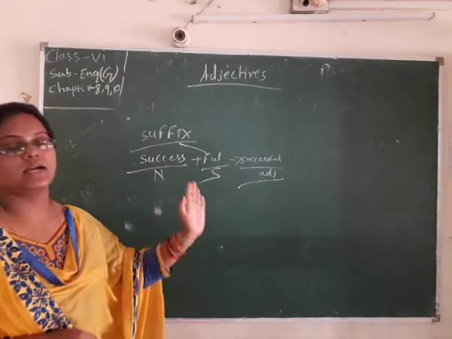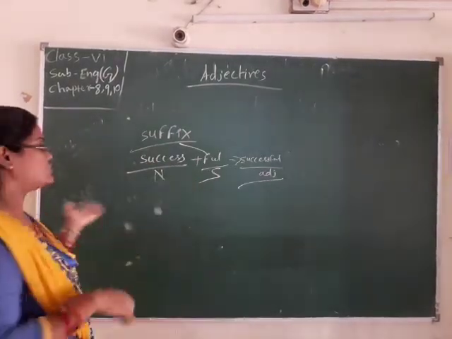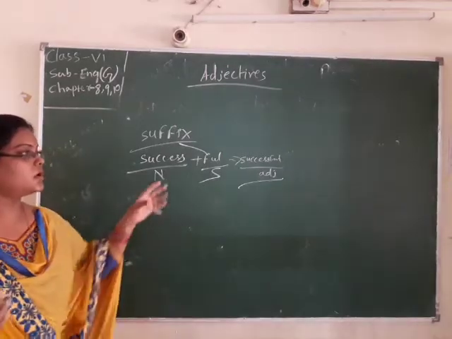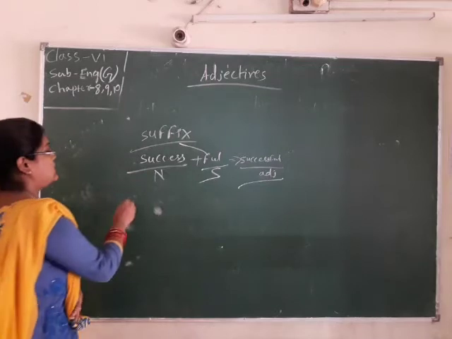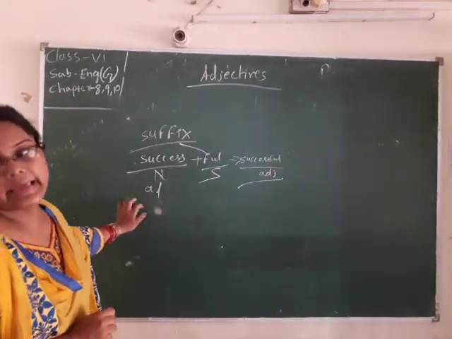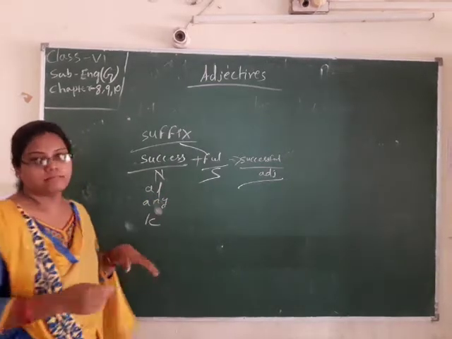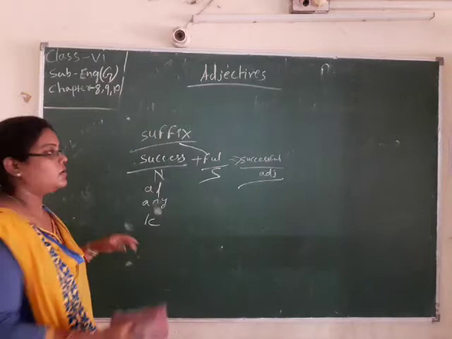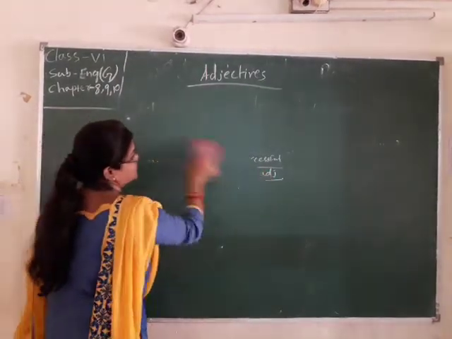Noun plus suffix is equal to adjective. So success plus ful is equal to successful, and successful is your adjective. So many suffixes are there, like ful, al, ary, ic. So this is your adjective and kinds of adjective are complete.